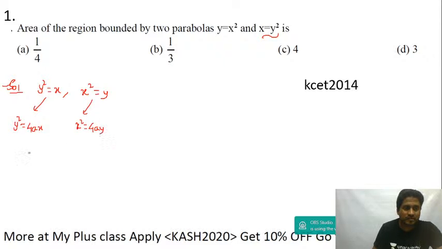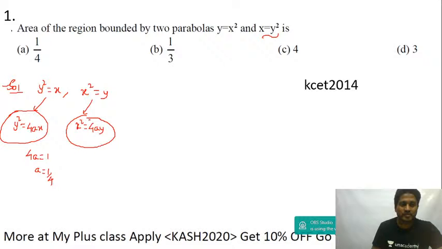If I equate, you get 4a is equal to 1, so a is equal to 1 upon 4. Just now I gave you the result: the area bounded by y square is equal to 4ax and x square is equal to 4ay will be equal to 16a square divided by 3.